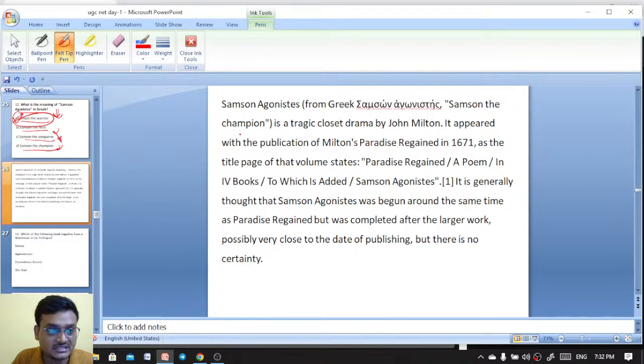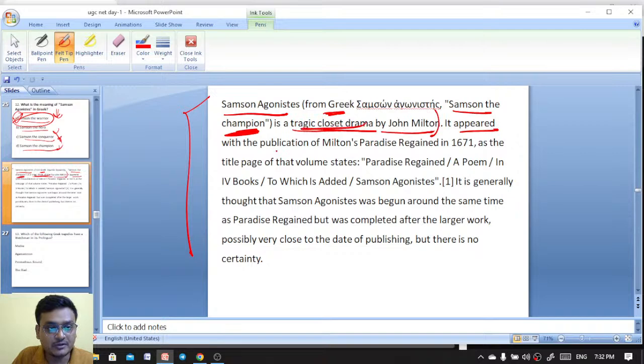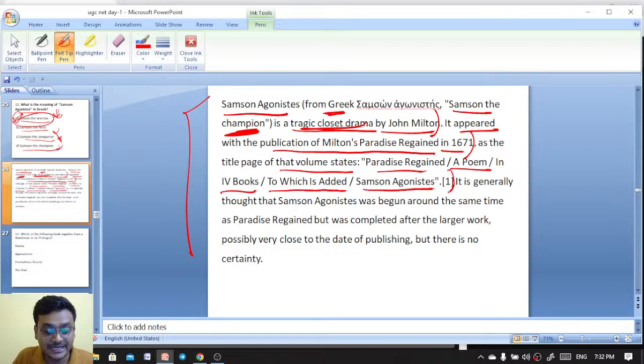You see the explanation of question numbers 10, 11 and 12. Samson Agonistes, from Greek, Samson the champion. Samson the champion is a tragic closet drama by John Milton. It appeared with the publication of Milton's Paradise Regained in 1671. As the title page of the volume states, Paradise Regained, a poem in 4 books to which is added Samson Agonistes. So this is the title.